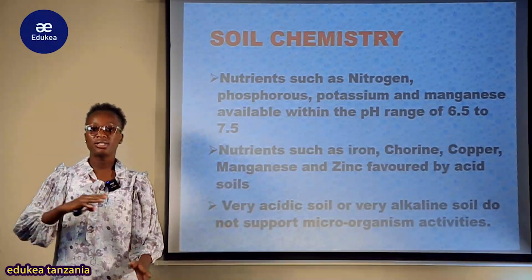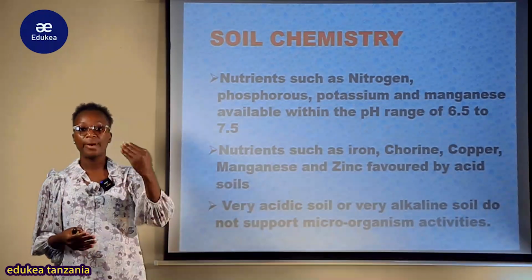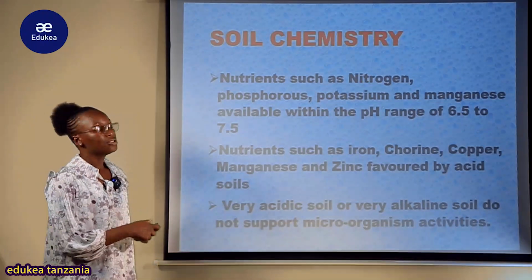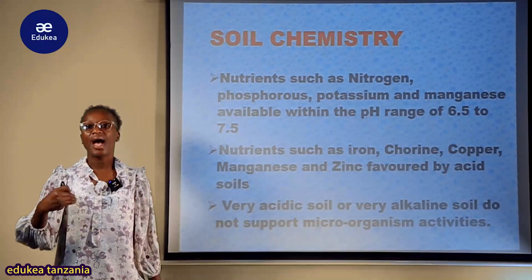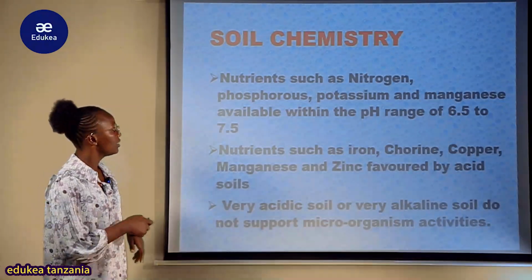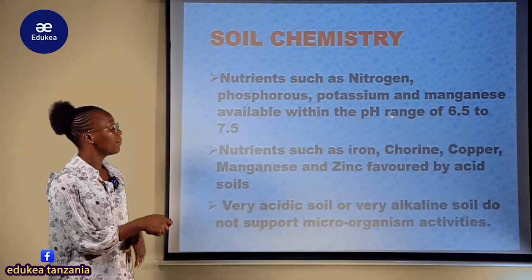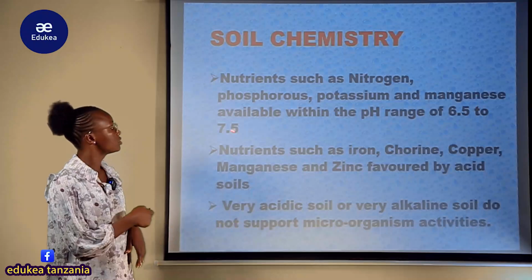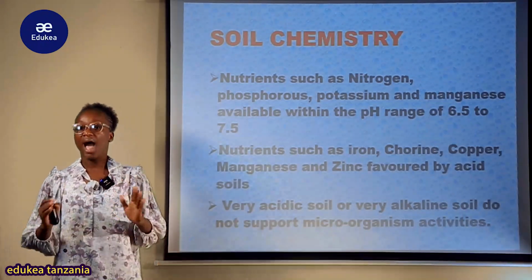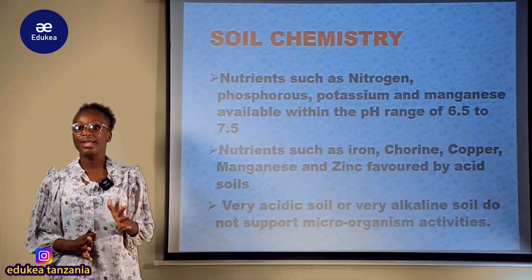Hizi hapa it means zinaingiliana katika zile primary micronutrient and secondary micronutrients. So this nutrient they are highly required by plant in large quantity. So you can see they are available within the pH range of 6.5 to 7.5. So mean that zinakuwa katika ile average ya acidity vile vile na basicity.